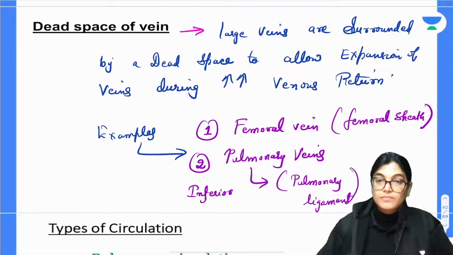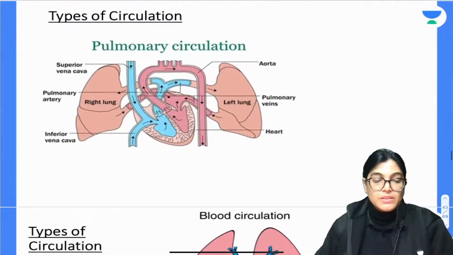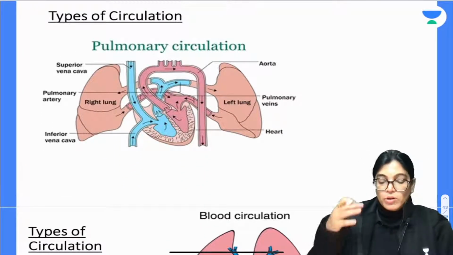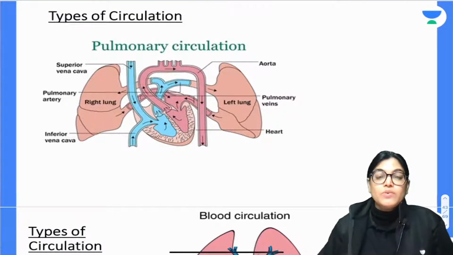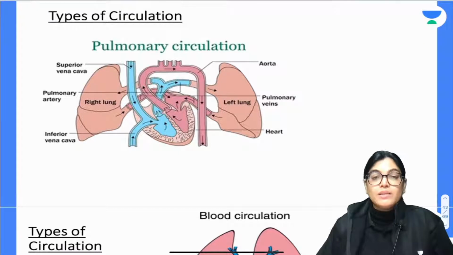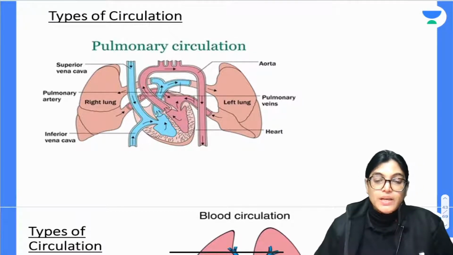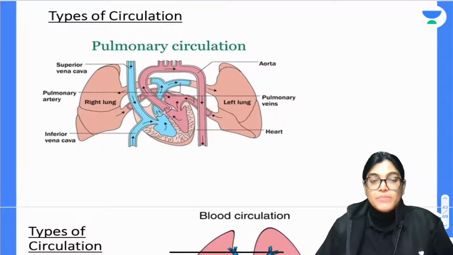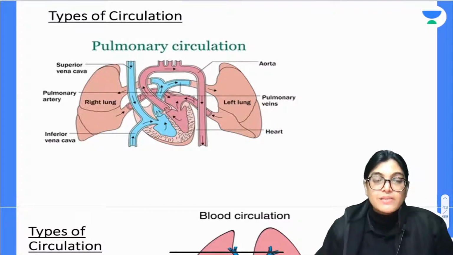Now let's talk about types of circulation. When we talk about types of circulation, we have two types. One is the minor or lesser circulation, that is pulmonary circulation, and the other is the major or systemic circulation, or the greater circulation. Each loop is a closed system, and the blood is not leaking through it or leaving this circulation.